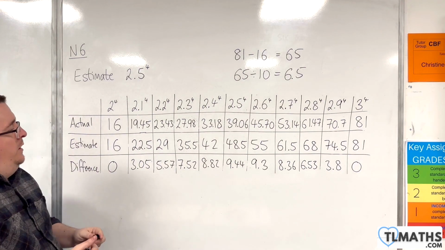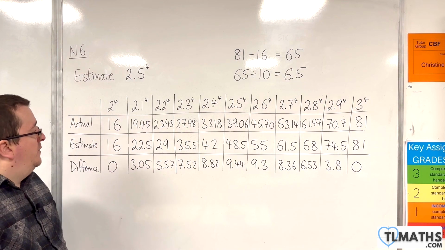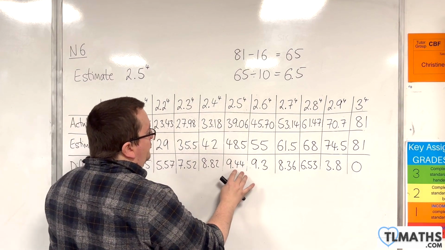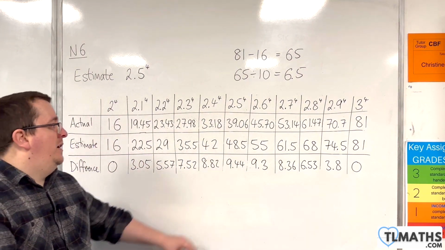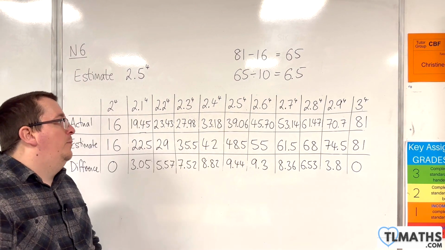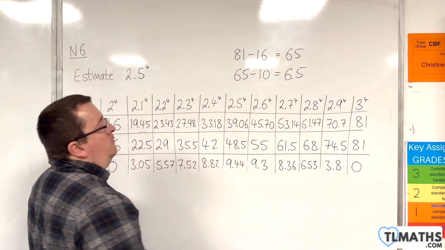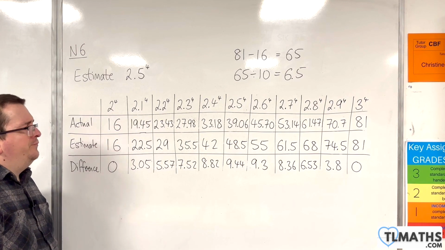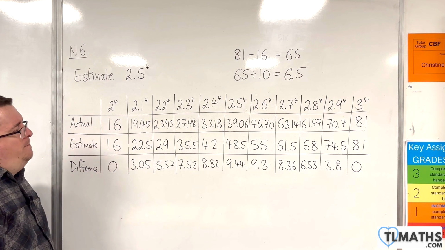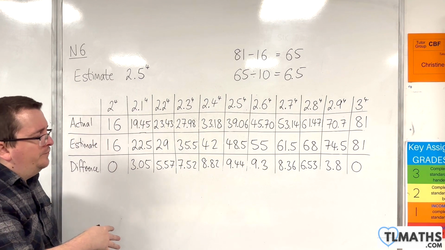So, you can see that with our example here, the difference between our estimates and the actual values are quite significant by this point. So the largest is actually, we're 9.44 out. So 48.5 against 39.06. So we can see again that all of our results are overestimates, as we saw when we were squaring or cubing. But this time we are a number of integers out.